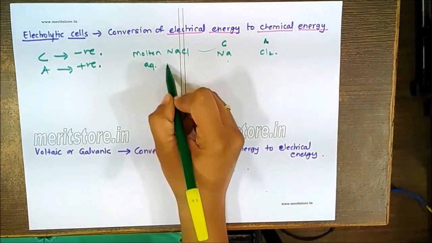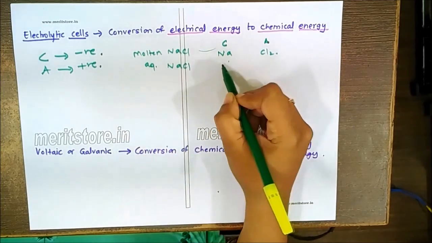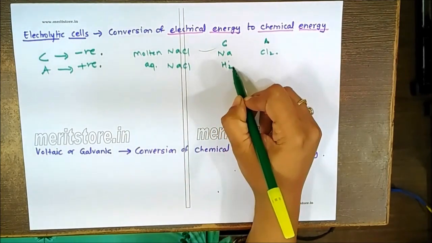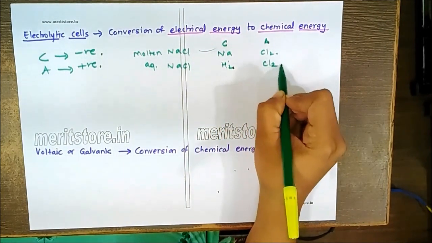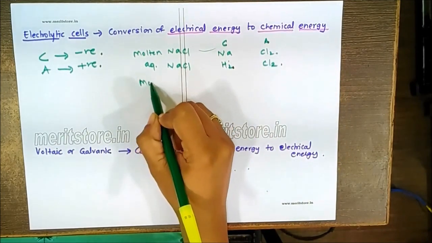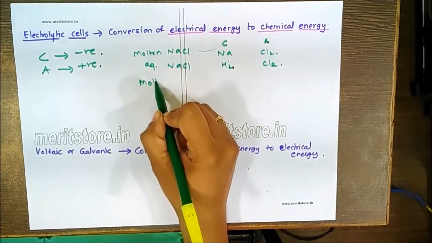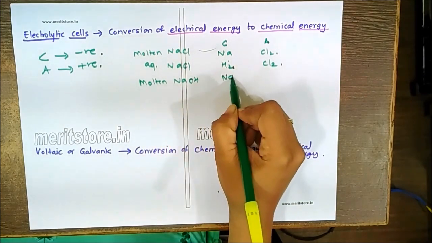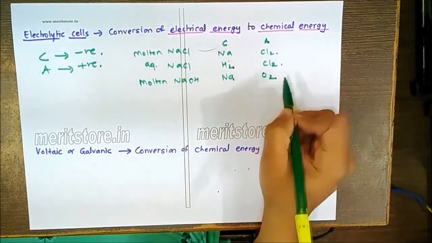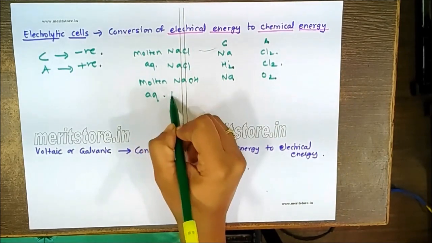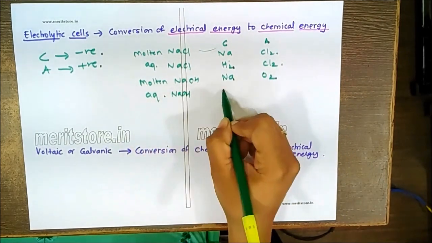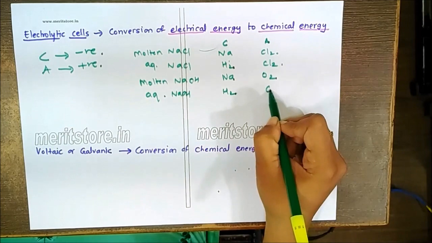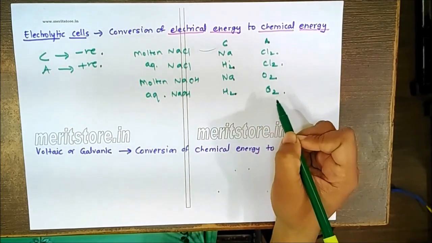Instead of this, if I take aqueous NaCl, then I'll get hydrogen gas at the cathode and chlorine gas at the anode. If I take molten NaOH, here I'll get sodium at the cathode and oxygen at the anode. But if I take aqueous NaOH, then I'll get hydrogen at the cathode and oxygen at the anode.